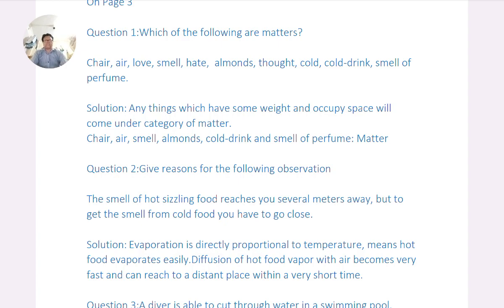Question 2, give reasons for the following observations. The smell of hot sizzling food reaches you several meters away, but to get the smell from cold food, you have to go close. Solution: Evaporation is directly proportional to temperature, which means hot food evaporates easily. Diffusion of hot food vapor with air becomes very fast and can reach a distant place within a very short time.